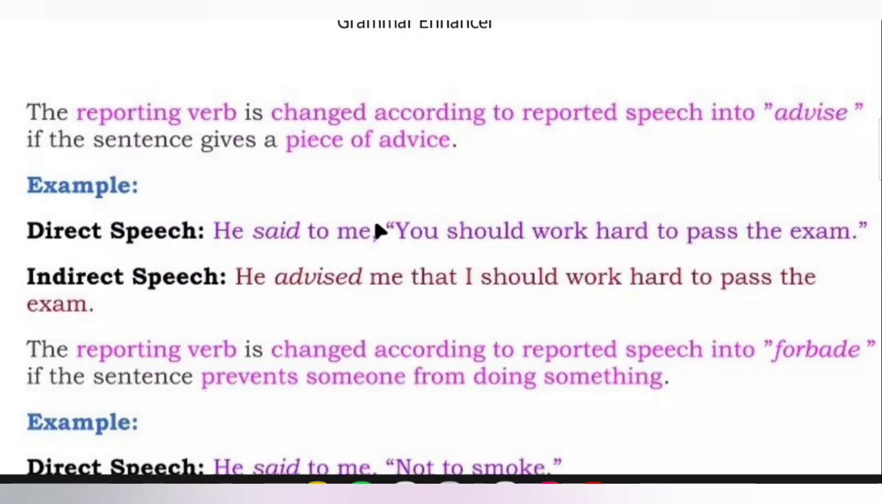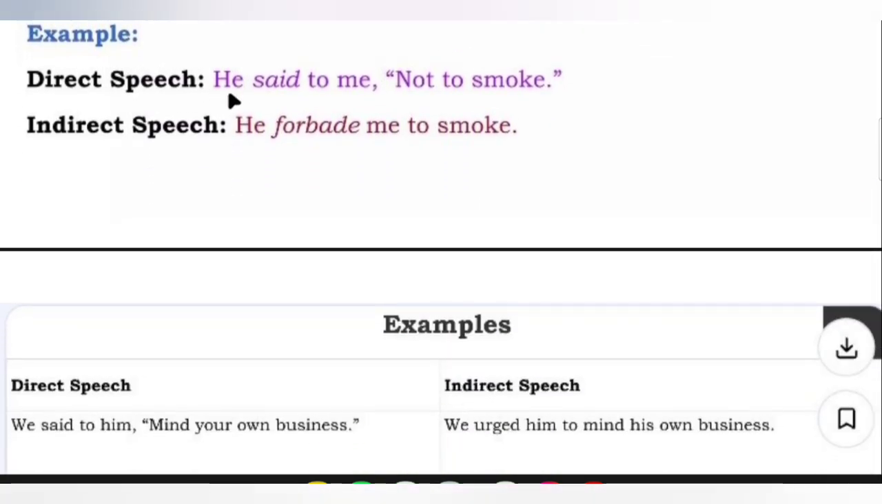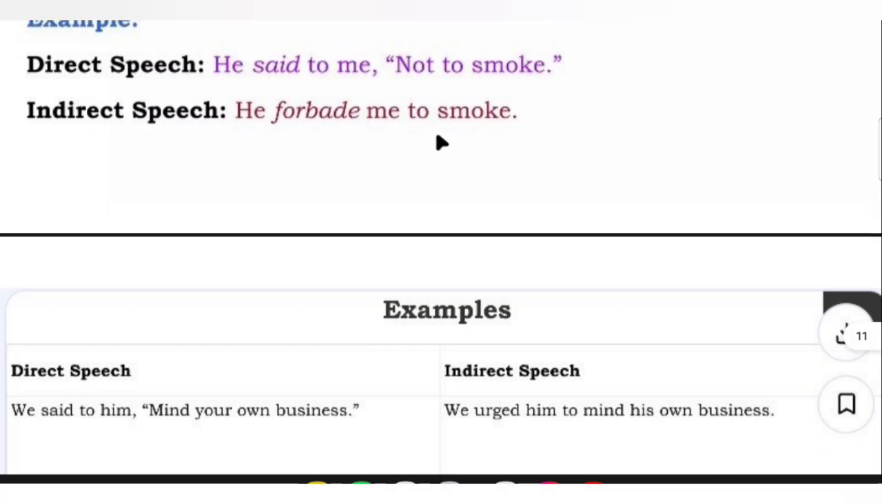Example: He said to me, "You should work hard to pass the exam." Indirect will be: He advised me that I should work hard to pass the exam. The reporting verb is changed into "forbid" if the sentence prevents someone from doing something. Direct speech: He said to me, "Do not smoke." He forbade me to smoke.